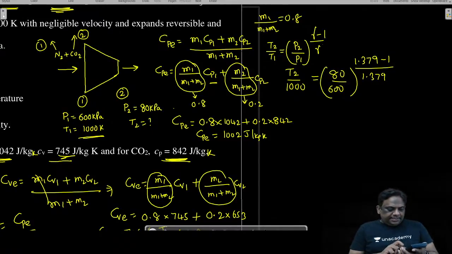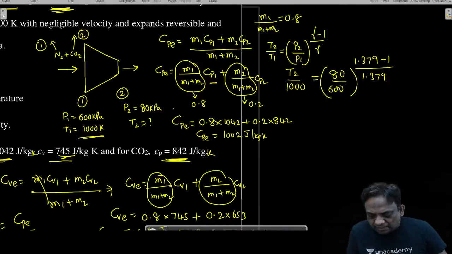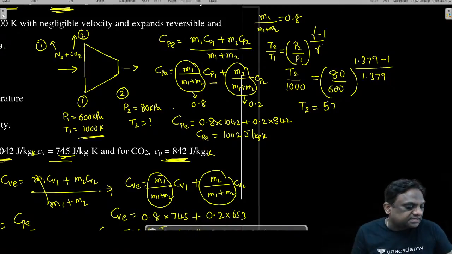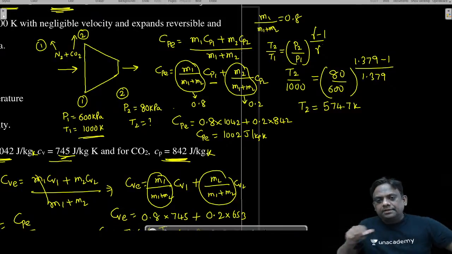Yes. 80 by 600 to the power 0.379 divided by 1.379. Anyone getting this value? Wonderful, Ajay Kumar has given the right answer: 574.7 Kelvin.